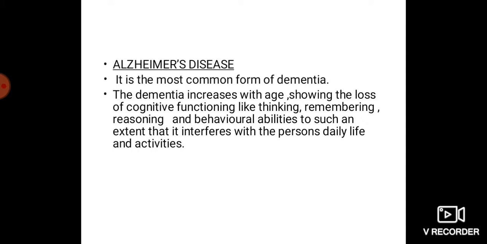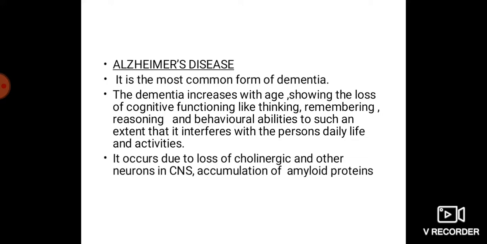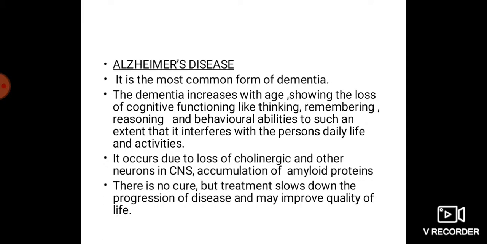It affects all the faculties of life like thinking, remembering, reasoning and behavioral abilities. It occurs due to the loss of cholinergic and other neurons in the CNS and due to accumulation of amyloid proteins. There is no cure, but treatment slows down the progression of the disease and may improve the quality of life.